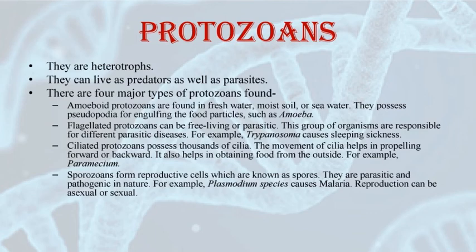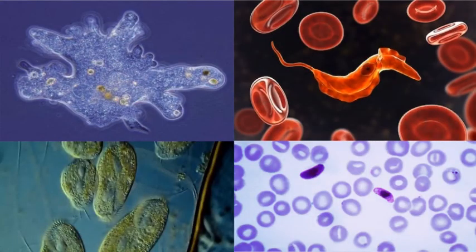Here are some images of protozoans. The first image is of an amoeboid protozoan. The second image is of a flagellated protozoan. You can clearly see the presence of flagella in the image. The third image is of Paramecium having numerous cilia on its outer surface. And the fourth image is of Plasmodium, that is a sporozoan. So these are the different kinds of protozoans.